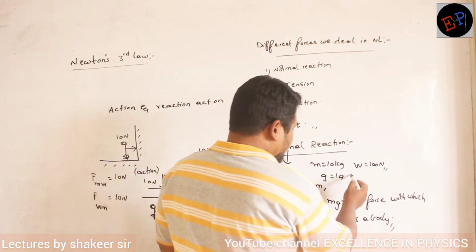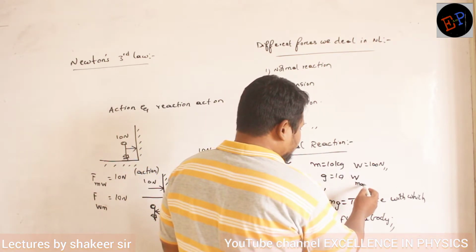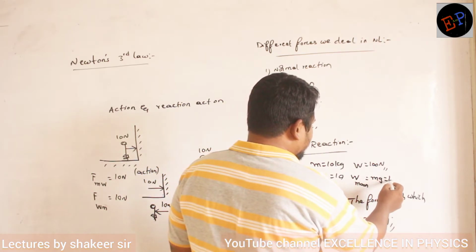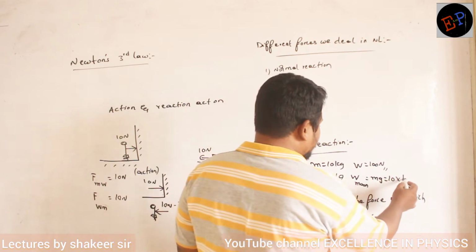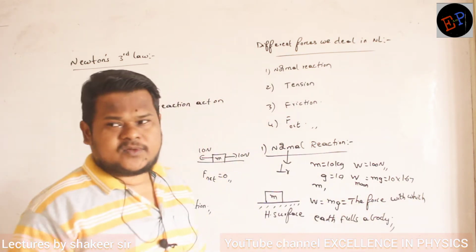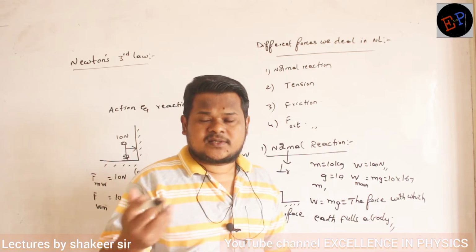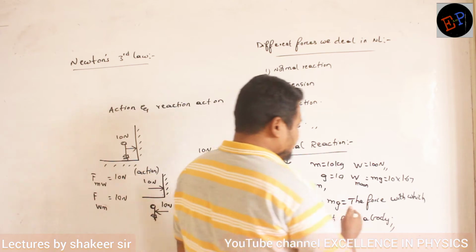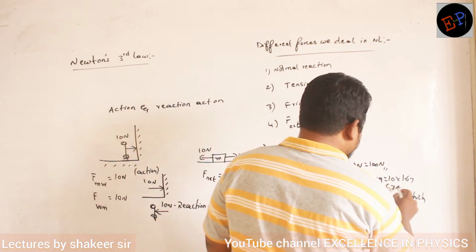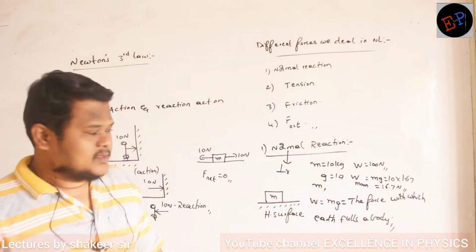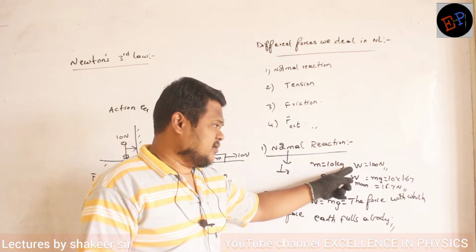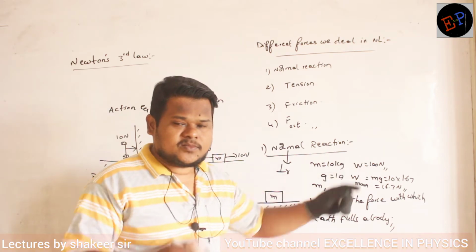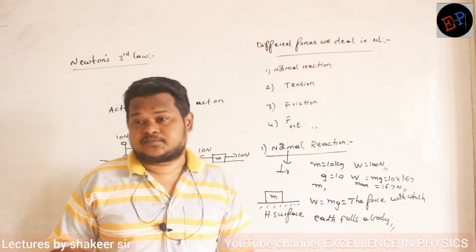So similarly, if I calculate the weight of the body on the surface of the moon, then how much will it be? Again the same formula, mg. Mass of the body is 10, but g value of moon is only 1.67. It means acceleration produced by moon is 1.67 meter per second square. Clear now? So 10 into 1.67, it is only 16.7 Newton. Therefore, if my weight is 100 Newton on the surface of earth, then the same body's weight will be only 16.7 Newton on the surface of the moon. Understood, right?